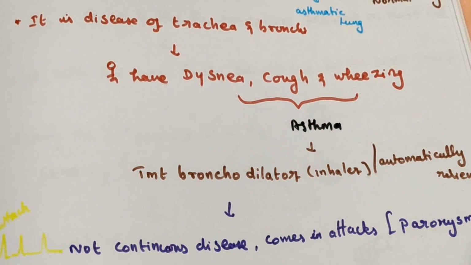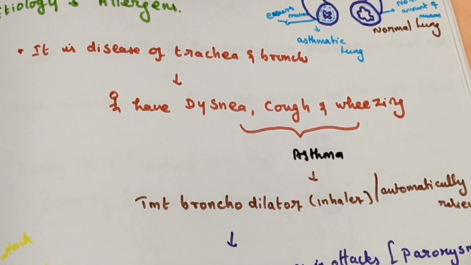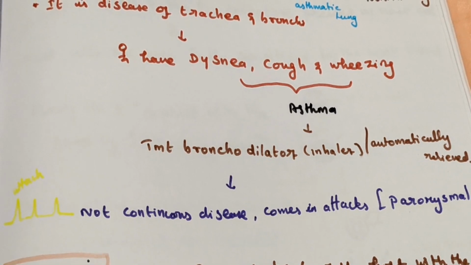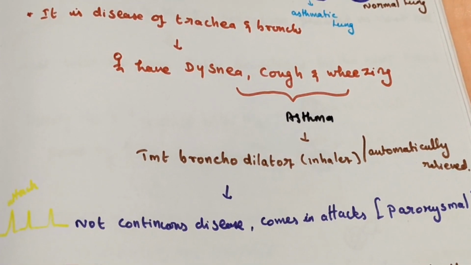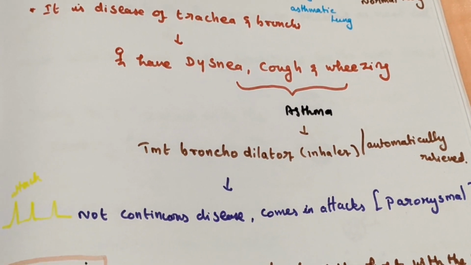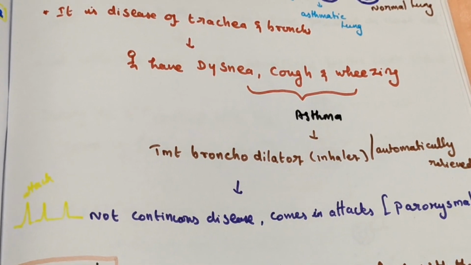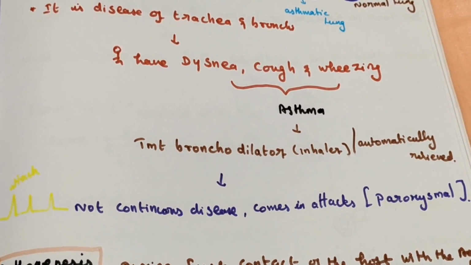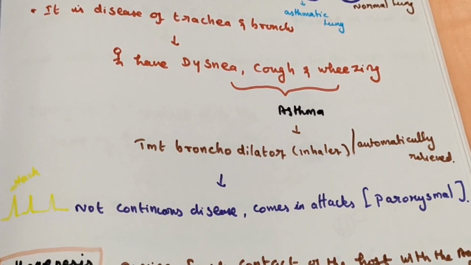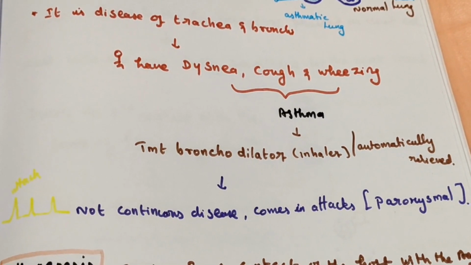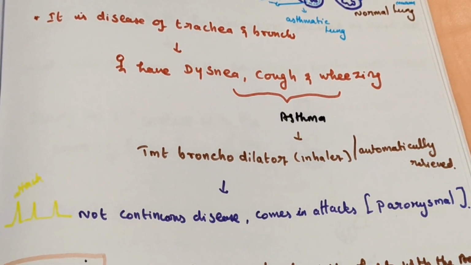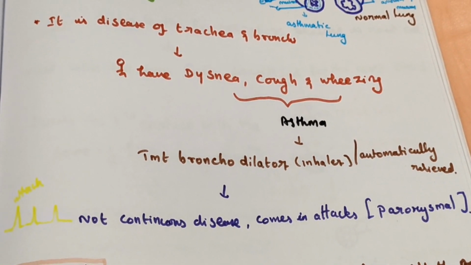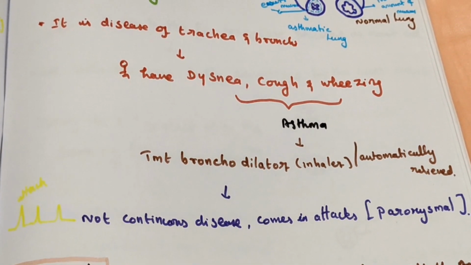Now, the spasm is relieved after some time, either automatically or with the help of treatment, a bronchodilator, the pump or inhaler. So either with medication or spontaneously after some time, it gets relieved.